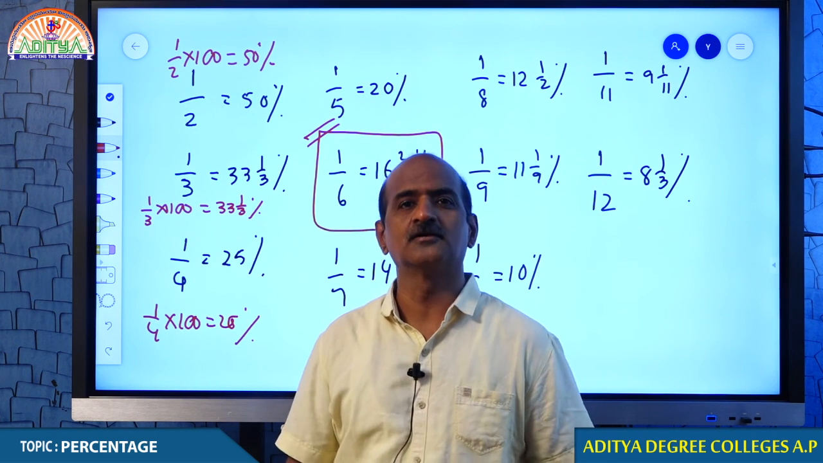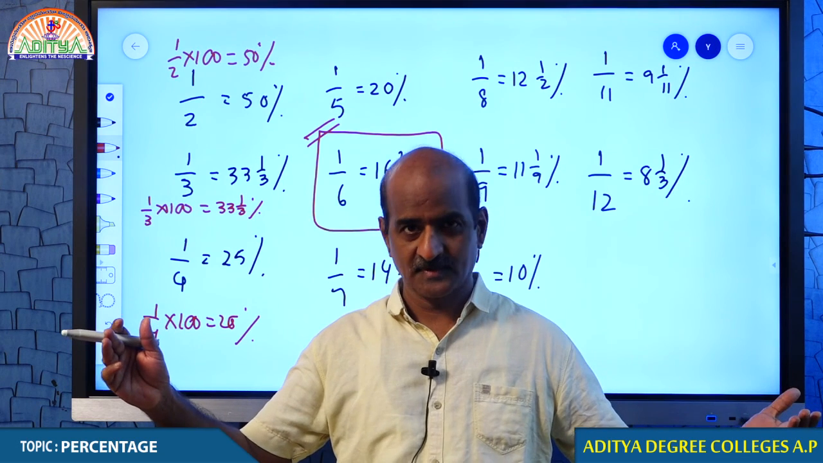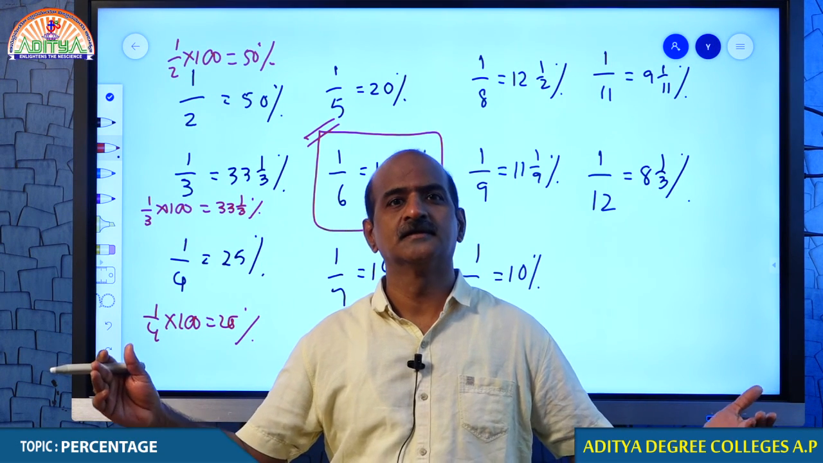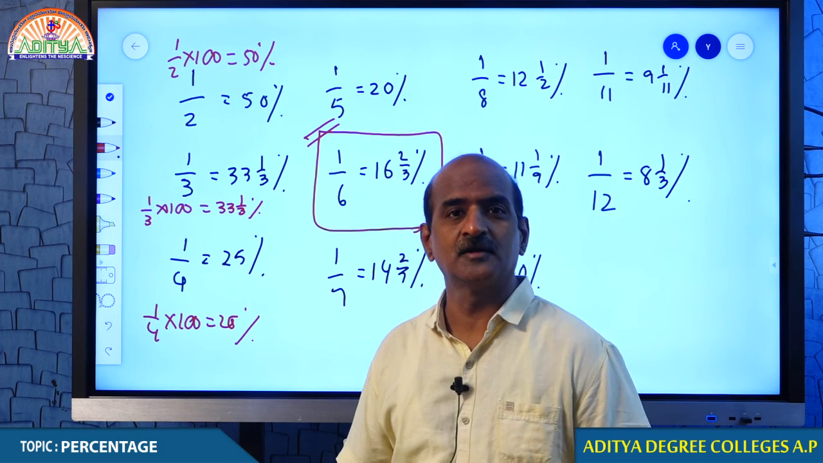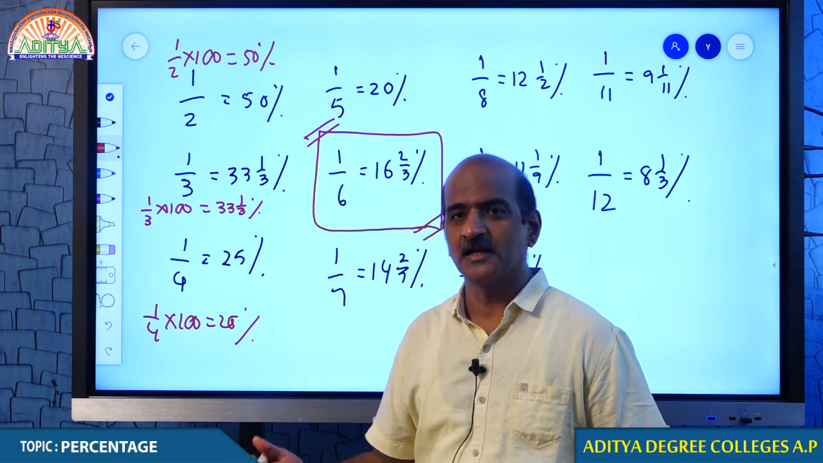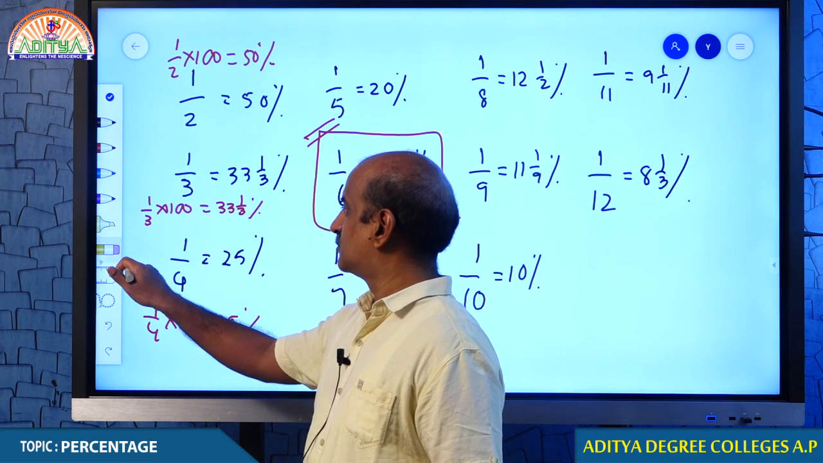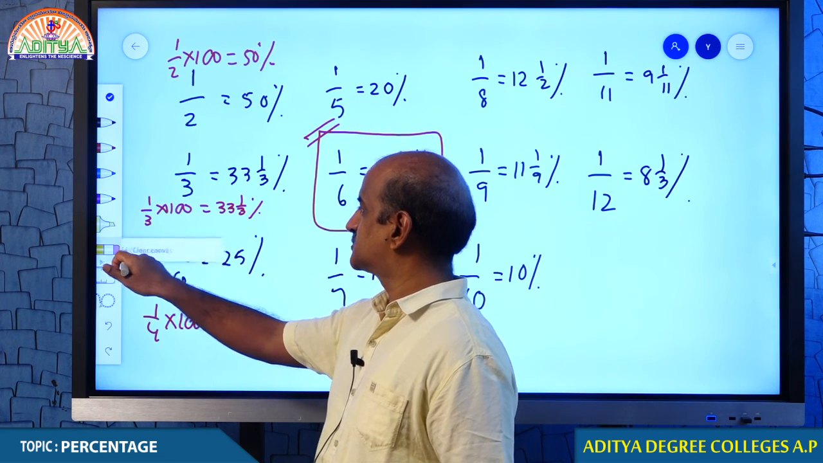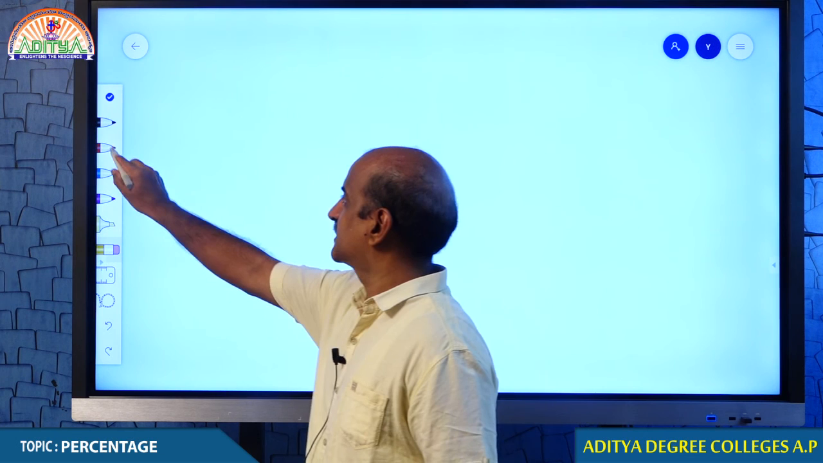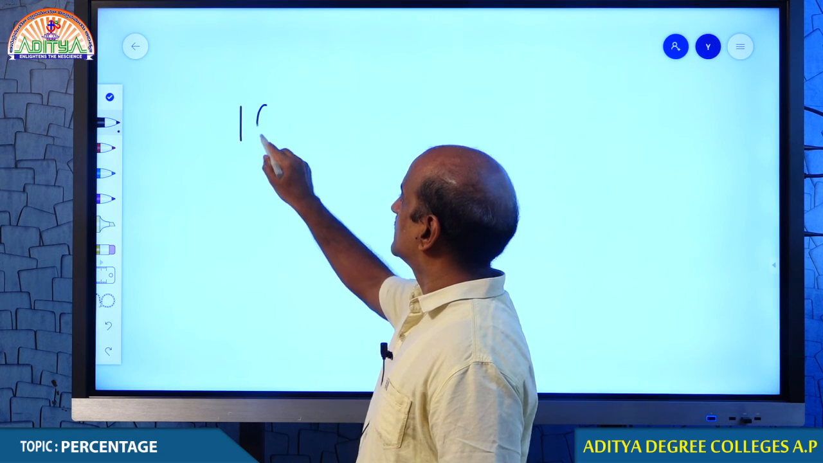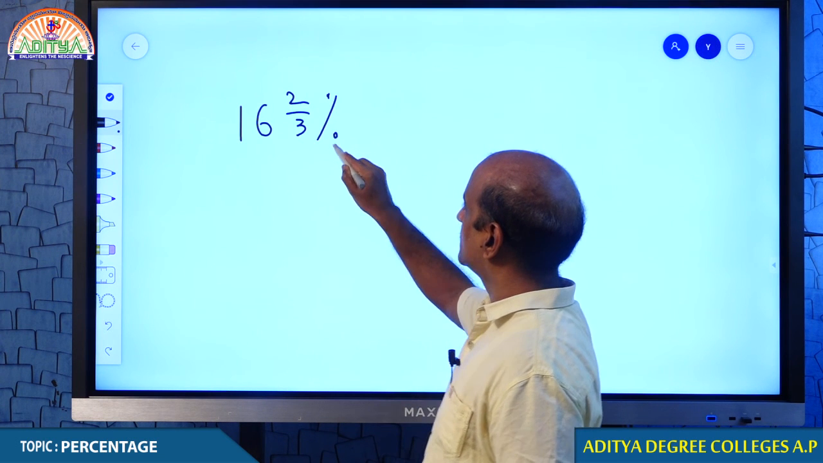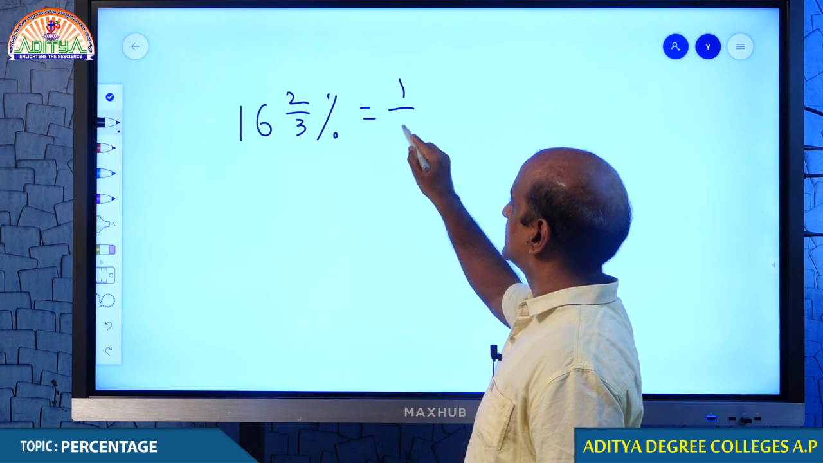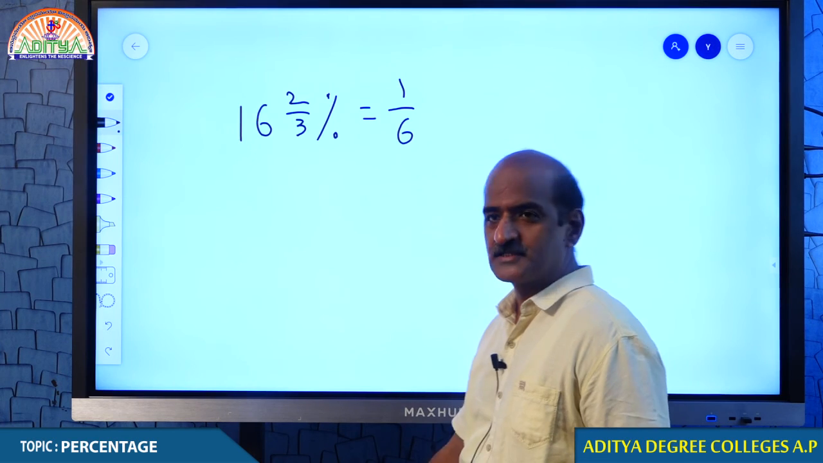Which means to say that in Andhra Pradesh, corona cases are increasing like anything. So what is all about this percentage? Because we are comfortable in calculation. Now let me tell you what is this 16 2/3%. Come on student. What is this 16 2/3%? In Andhra Pradesh, it is given that corona cases are registering 16 2/3%, that is 1/6. So what is 1/6 students?